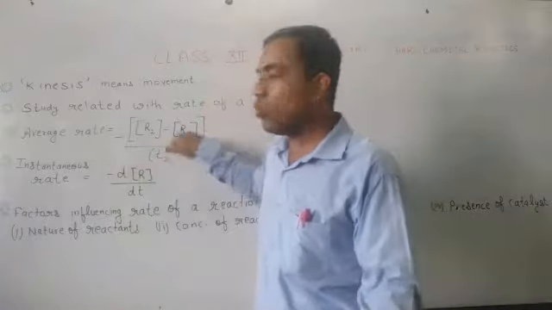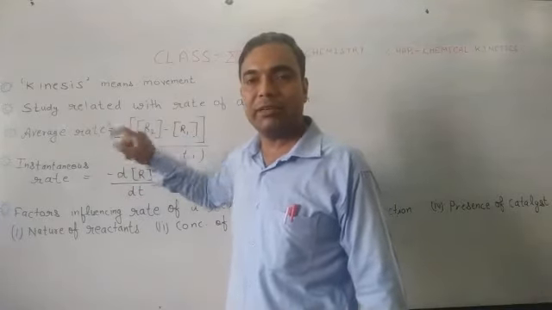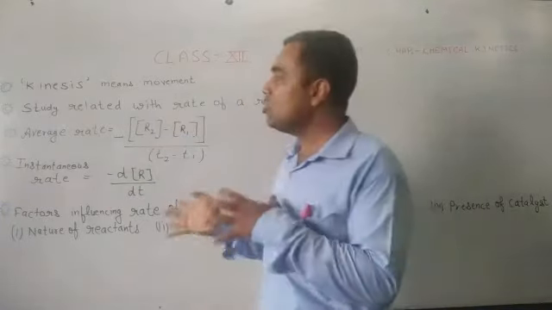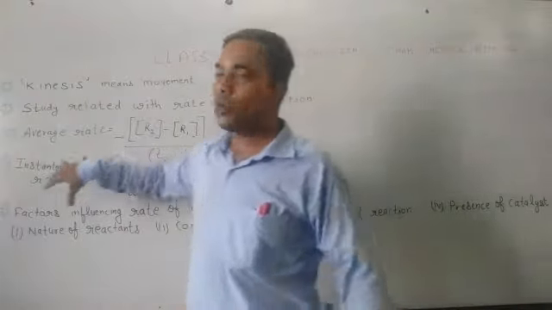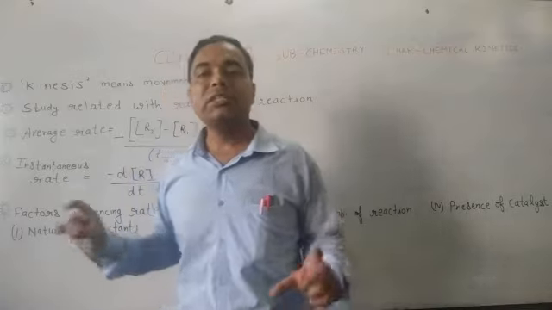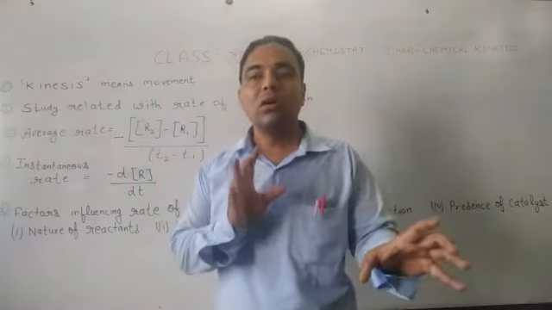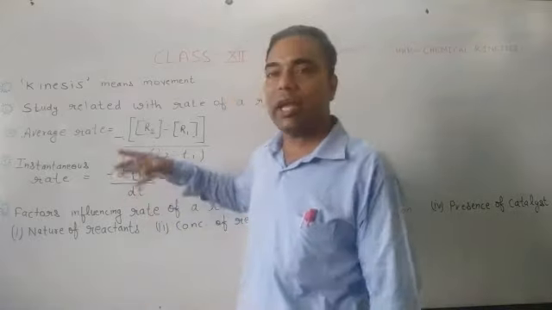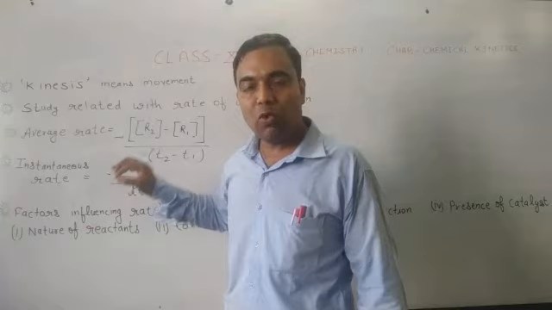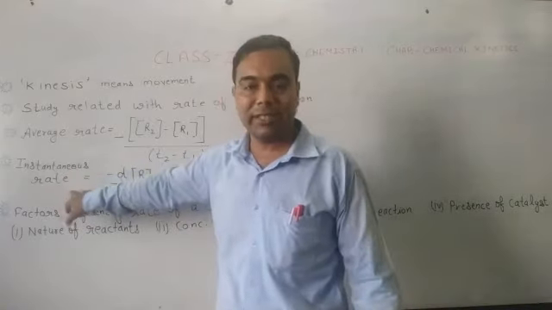And if you write here products, then we write here a plus sign. So this is about the average rate. We are talking about average. But when we are talking about instantaneous rate, instant means immediately. We are talking about the particle movement of time. So when we are talking about any type of reaction for a particular moment of time, then we are talking about instantaneous rate.